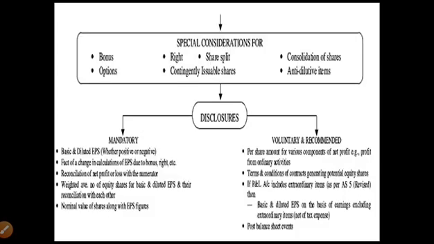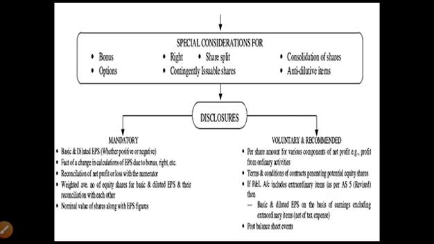profits. Now here you can see there are some special transactions because of which the number of equity shares and the earnings of the company get affected. These special considerations are bonus, right, share split, consolidation of shares, options, contingently issued shares, anti-dilutive items. So while calculating these things, everything has to be taken into account before the balance sheet date. After the balance sheet date, these points should not be considered.